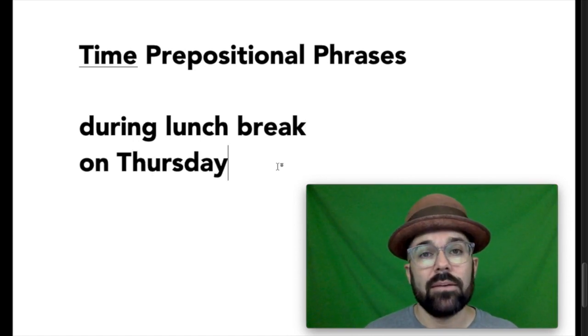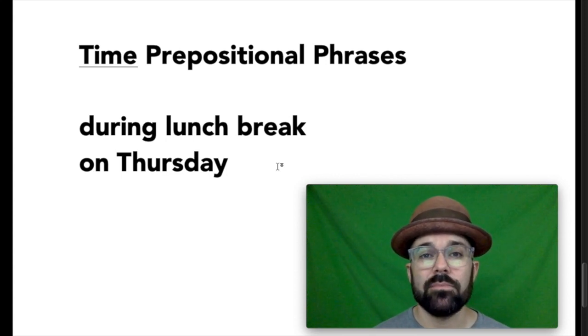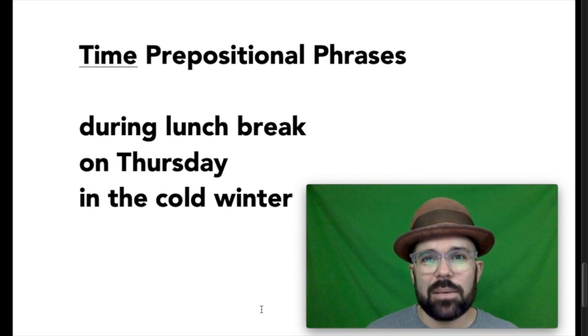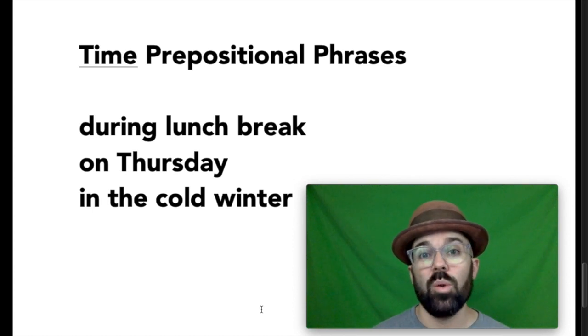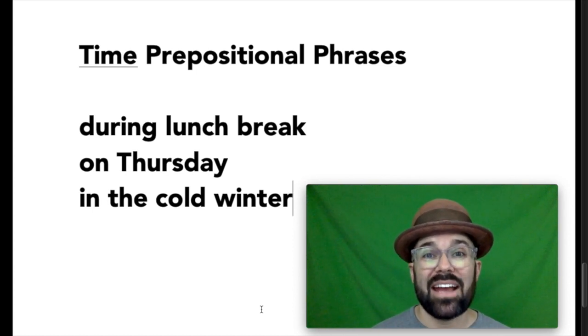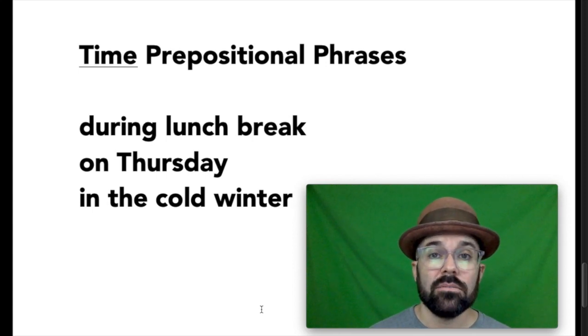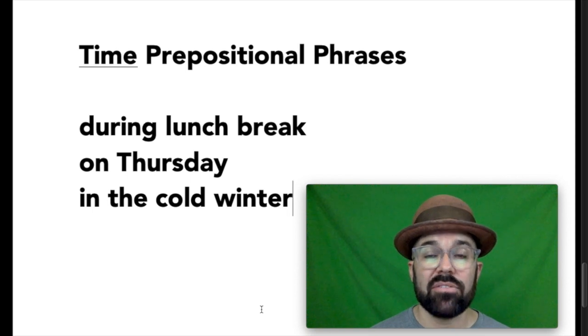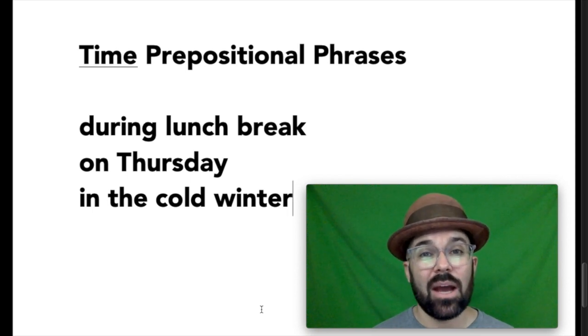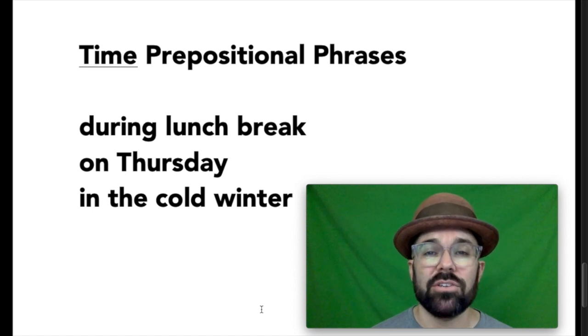On Thursday. This, once again, tells us when something is going to happen. It's just a two-word prepositional phrase. On is a preposition, and Thursday is a noun, the object of the preposition. And the last example for time, in the cold winter. I threw another adjective in there, a descriptive adjective. But still, in is the preposition at the beginning of the phrase, and winter is the noun, the object of the preposition at the end of the prepositional phrase.